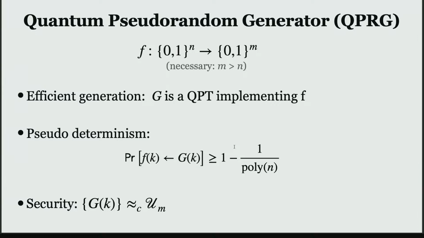Okay, security is the same as for pseudorandom generators. We require that any QPT algorithm cannot distinguish whether it gets the output of a pseudorandom generator or a uniformly random string.